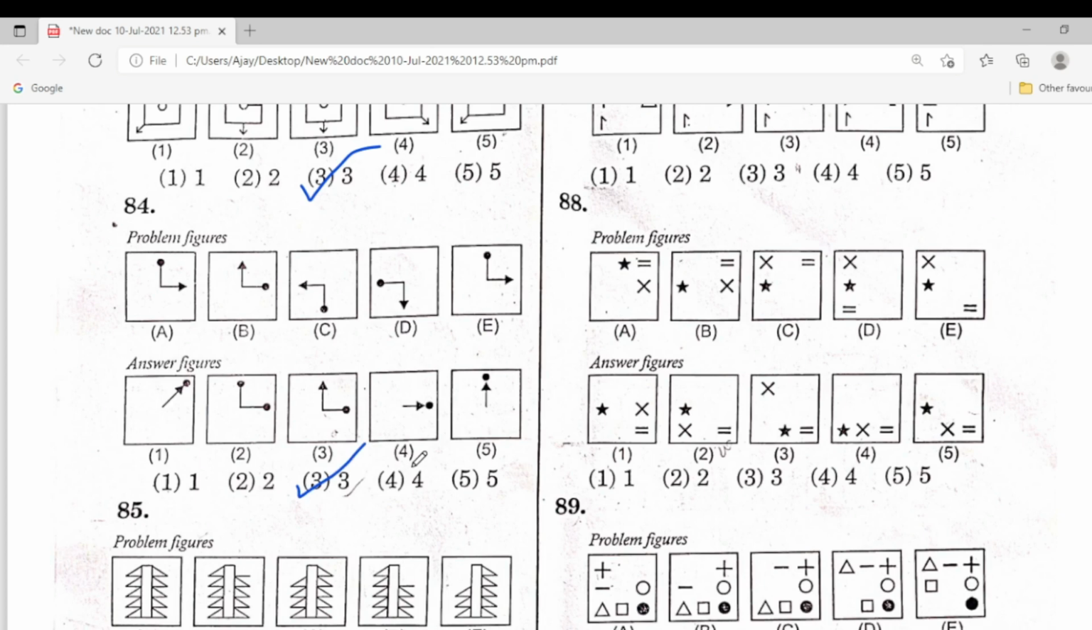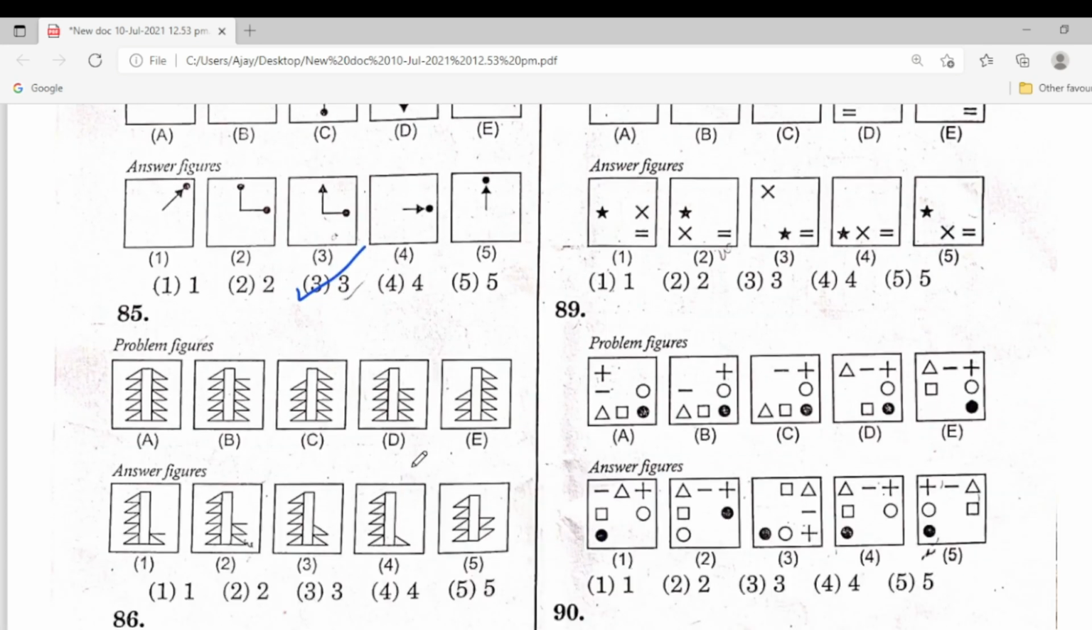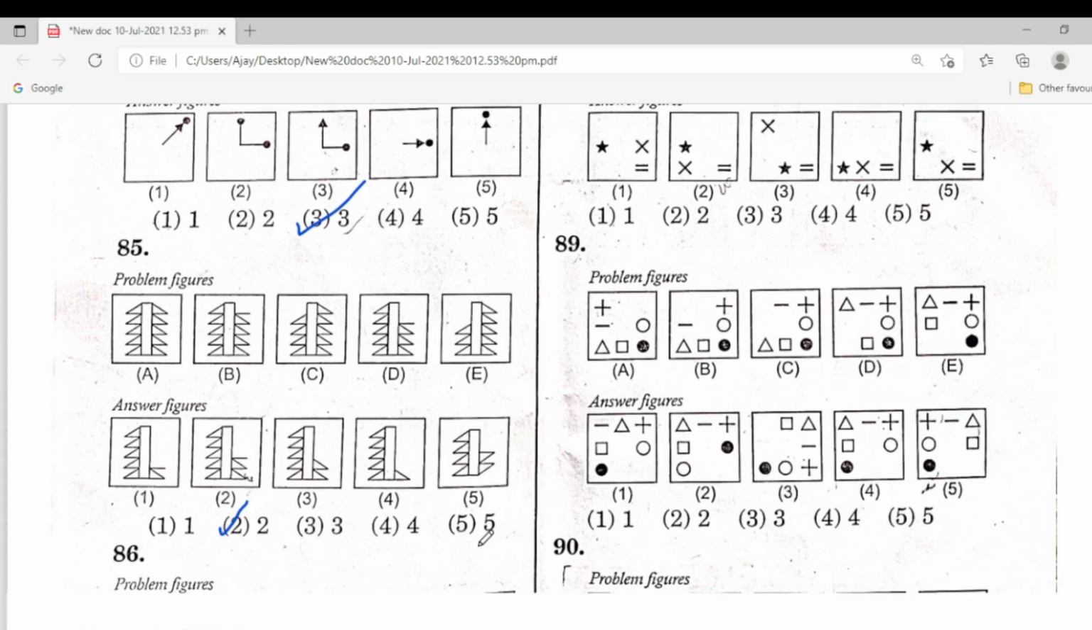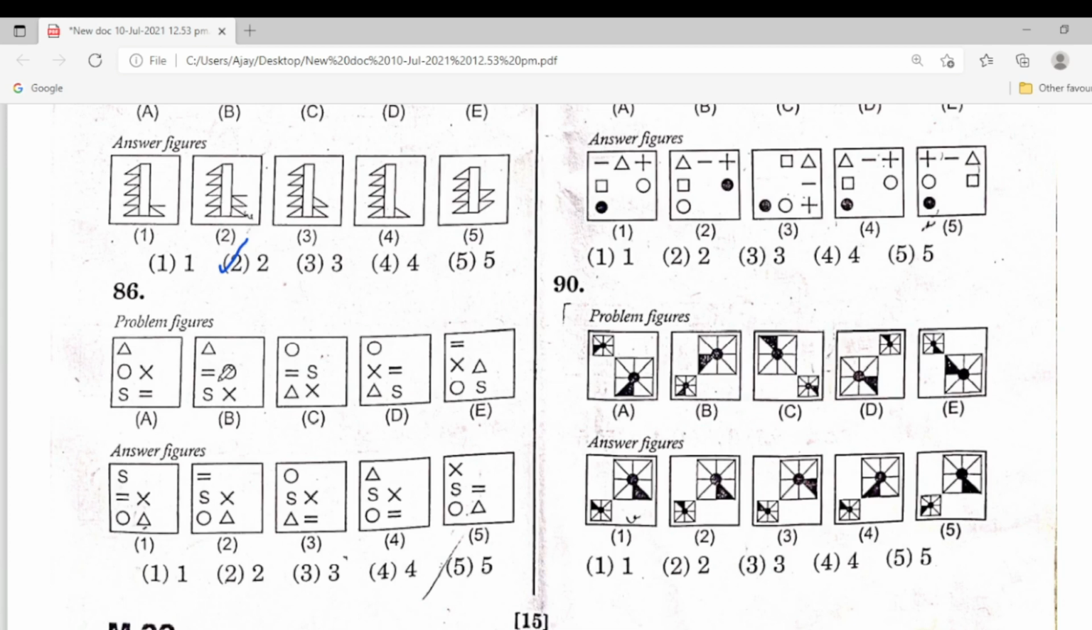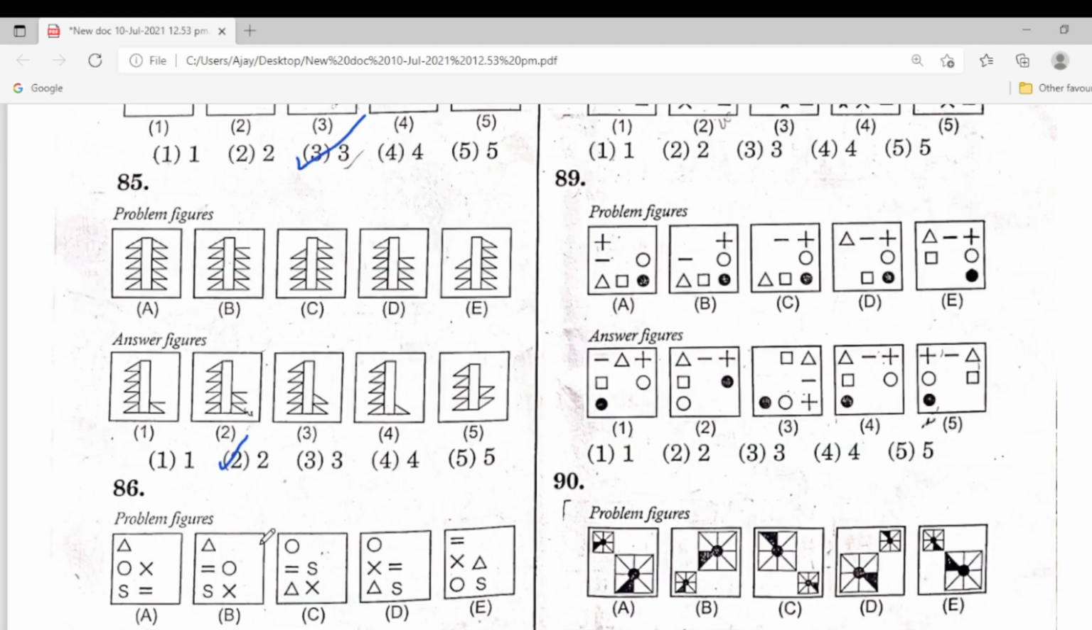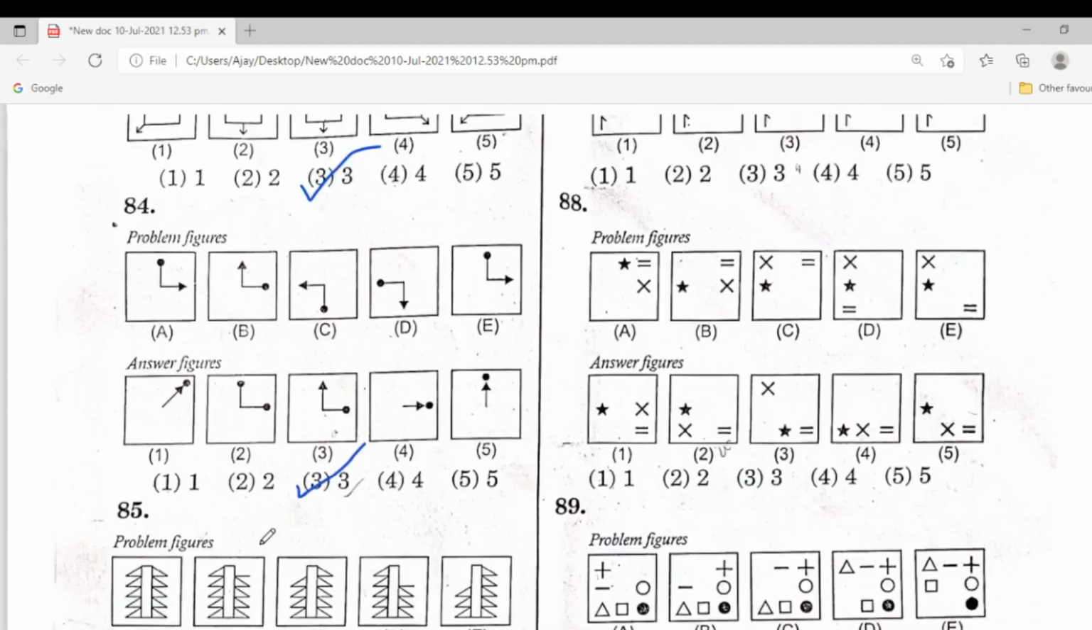Next one, 85. These are the problem figures. The answer figure is suitable to the second one. Next, 86. You see this one. I will explain in the next classes. You don't worry about these problem figures and answer figure.